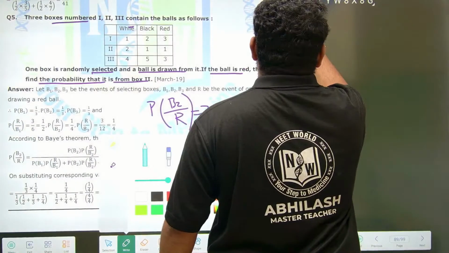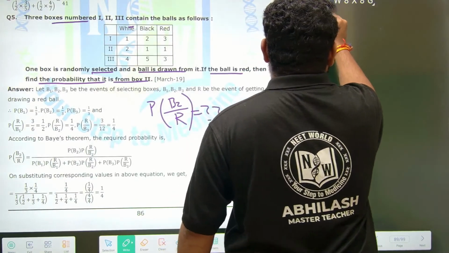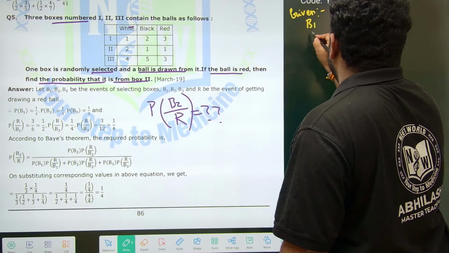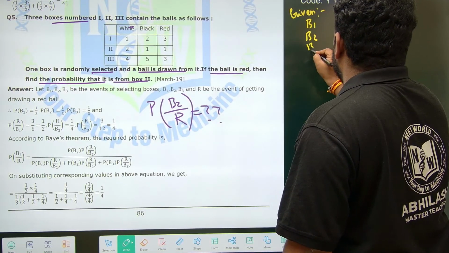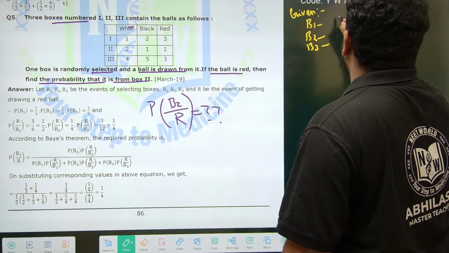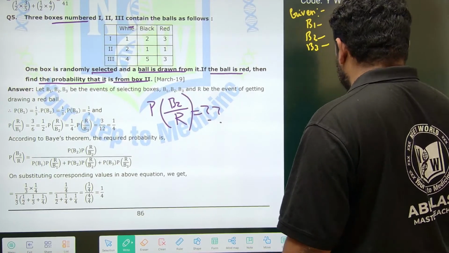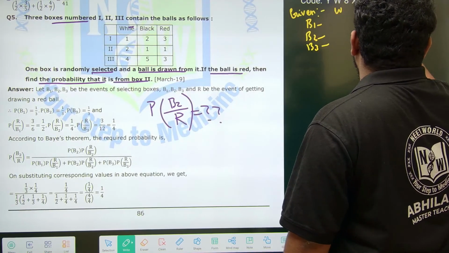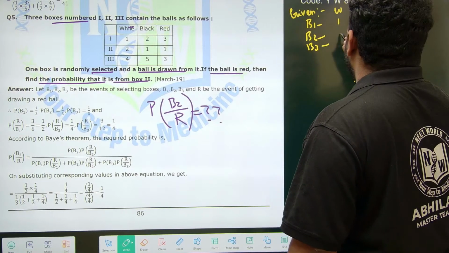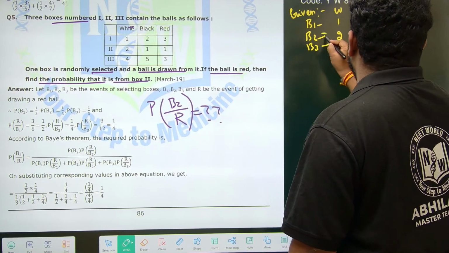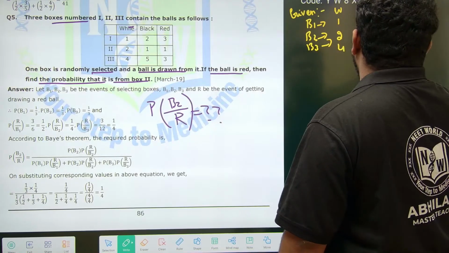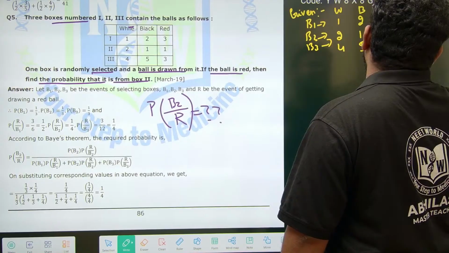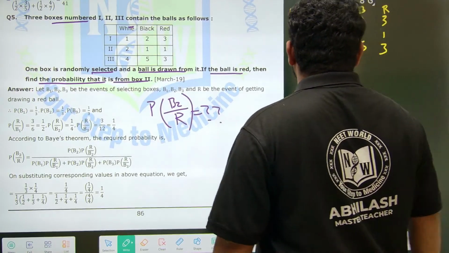They have given three boxes: box 1, box 2, box 3, with white, black and red balls. Box 1 has 1 white, 2 black, 4 red. Box 2 has 2 white, 1 black, 5 red. Box 3 has 3 white, 1 black, 3 red. This is what they have given. Now, let us write down.